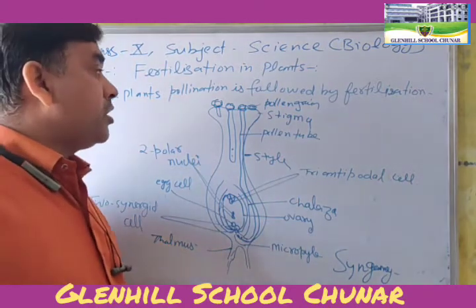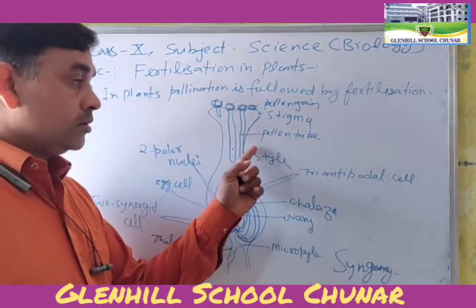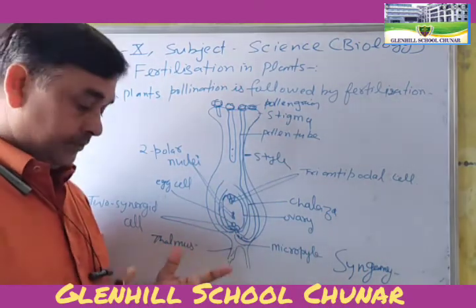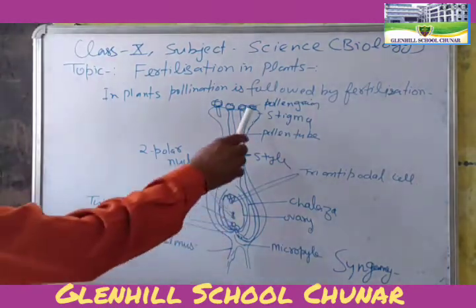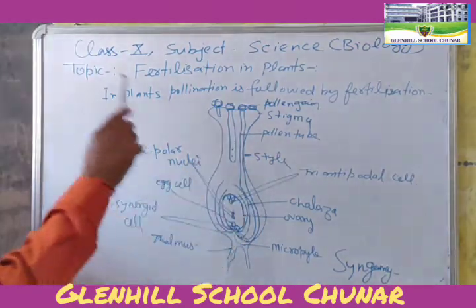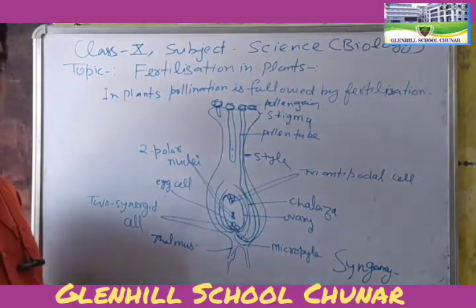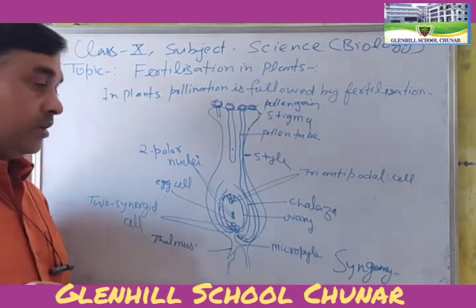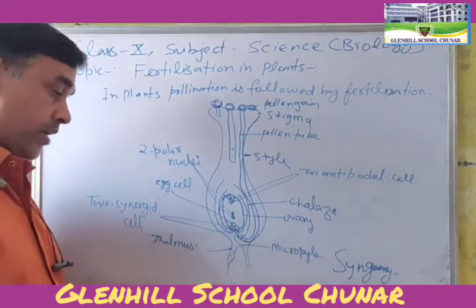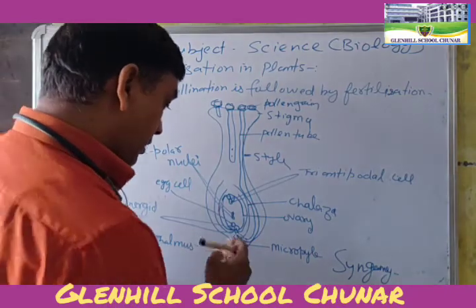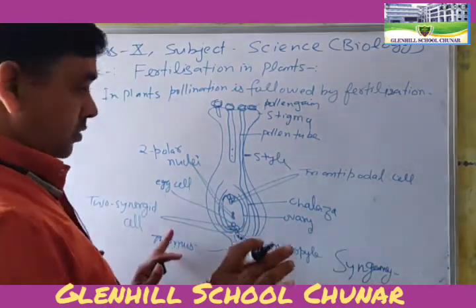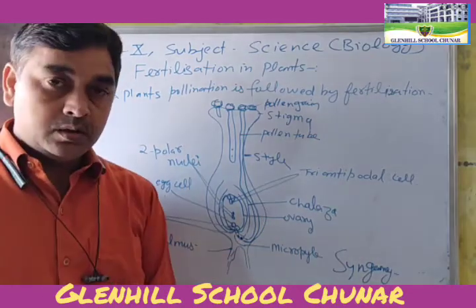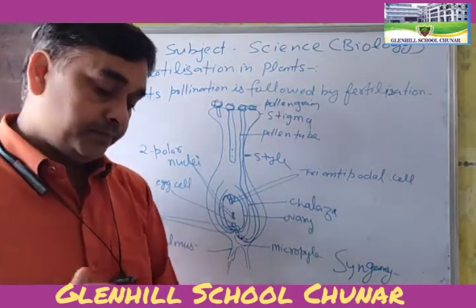Generally the pollen tube enters through the micropyle. There are two male nuclei in the pollen tube. Now this is the introduction of the pollen tube. Now the introduction of the ovary.